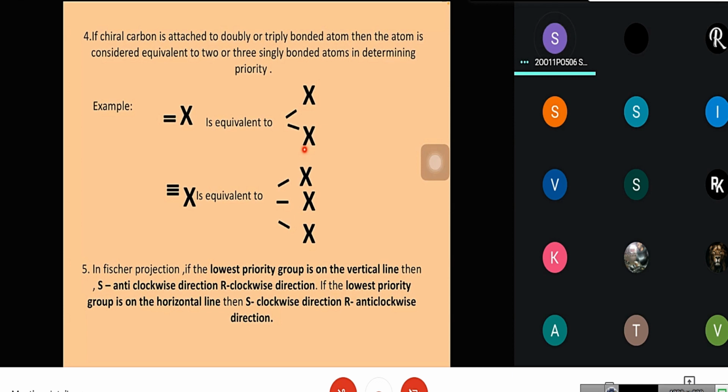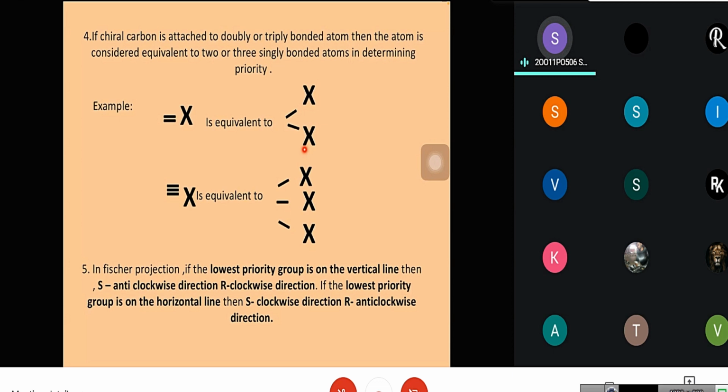Fifth rule: in Fischer projection, if the lowest priority group is on the vertical line, then S configuration is for anti-clockwise direction and R configuration is for clockwise direction. If the lowest priority group is on the horizontal line, then S configuration is for clockwise direction and R configuration is for anti-clockwise direction.